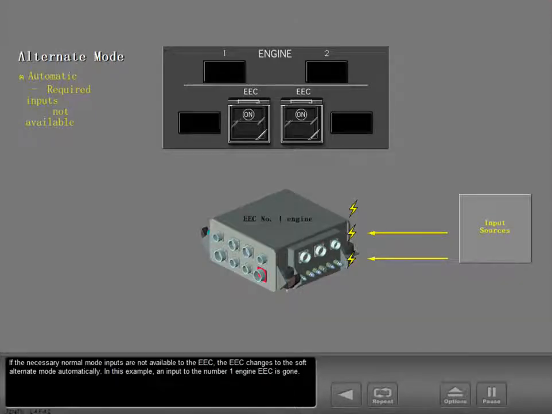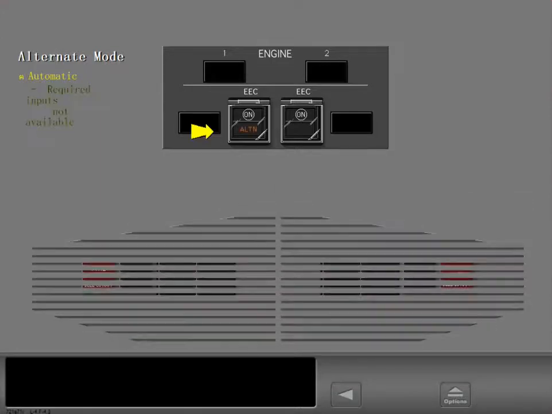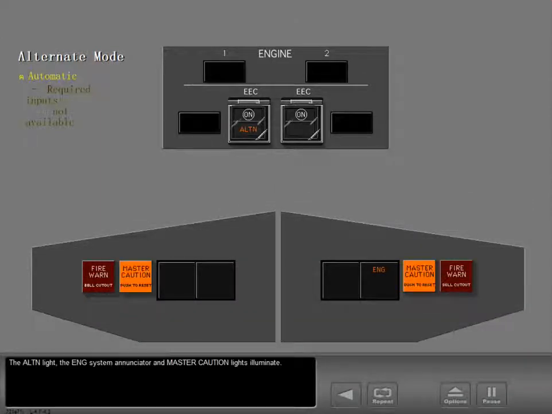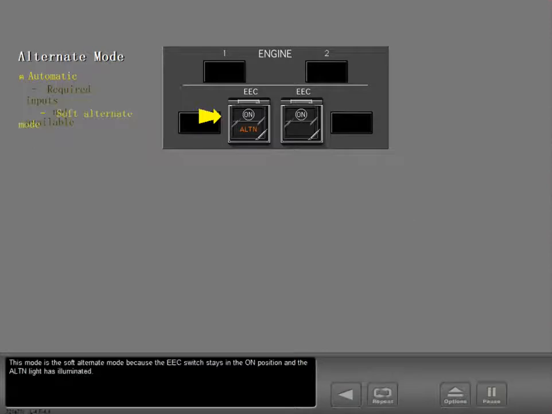In this example, an input to the number 1 engine EEC is gone. The alternate light, the engine system Enunciator, and master caution lights illuminate. This mode is the soft alternate mode because the EEC switch stays in the on position and the alternate light has illuminated.